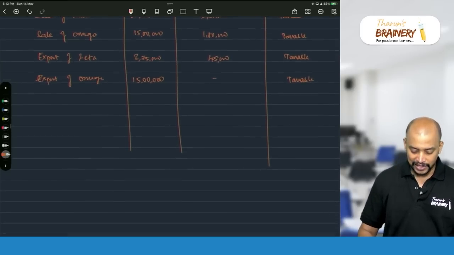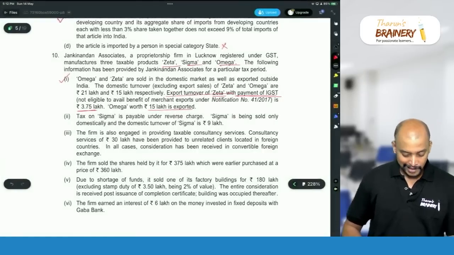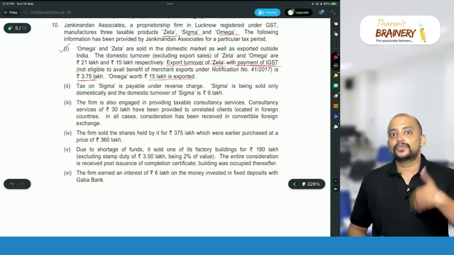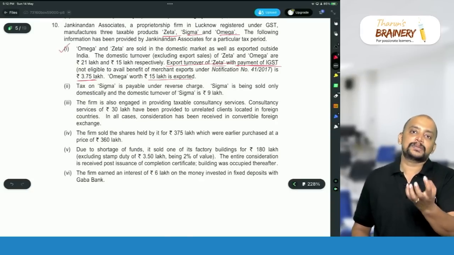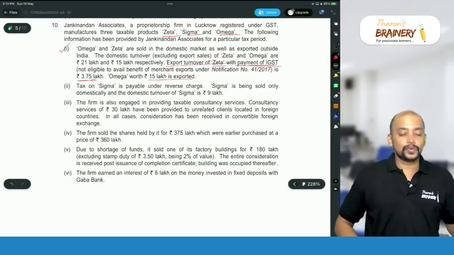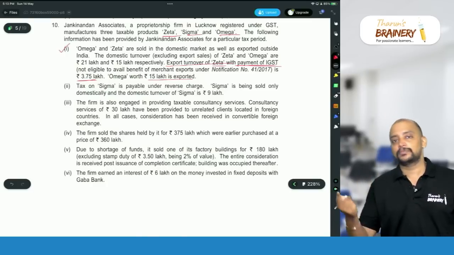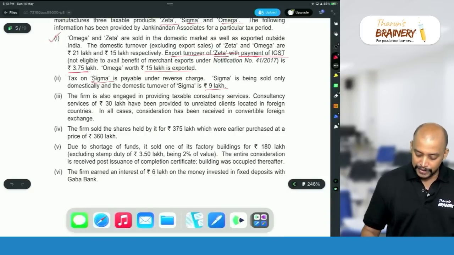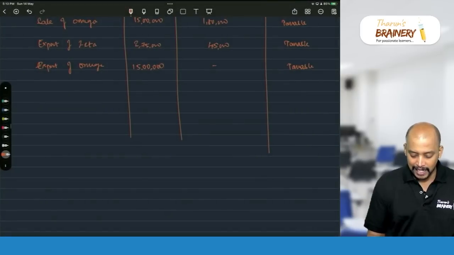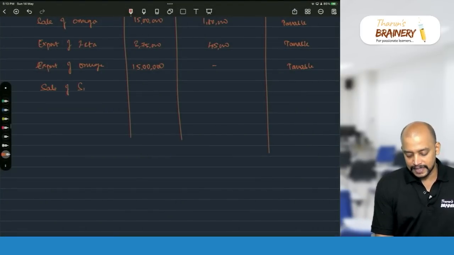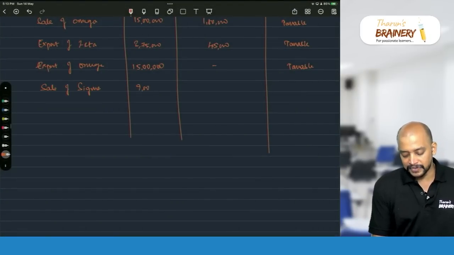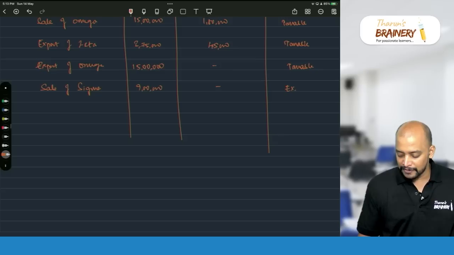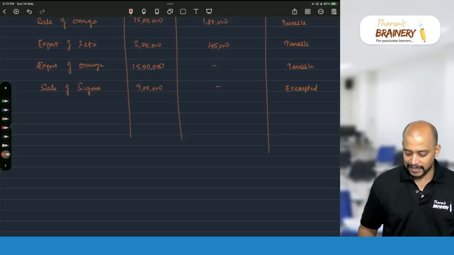Then next transactions, if you see, tax on Sigma is payable under RCM. So whatever is the outward supply that is covered under RCM, it will not be taxable in the hands of the supplier, and outward supply covered under RCM is treated as exempted for the purpose of ITC. So Sigma value is what? 9 lakhs. So sale of Sigma 9 lakhs, and it will not be taxable in the hands of supplier, it will be taxable under RCM. So for supplier, for ITC purpose, it will be treated as exempted.